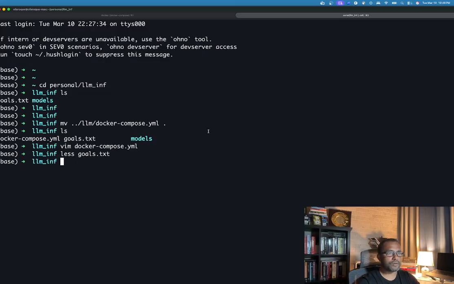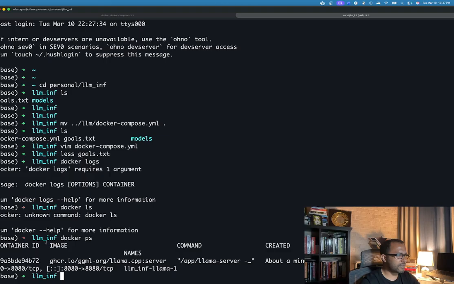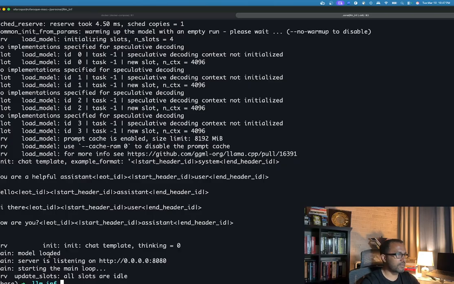Because our container is running and healthy, I think we can do docker logs. Okay, I have to give a docker ps. Yeah, so this is the container id, and then I can say docker logs. I actually forgot a lot of the commands. Okay, yeah, so these are the logs. It looks like the server is listening on port 8080, so we are good. We can start our testing.